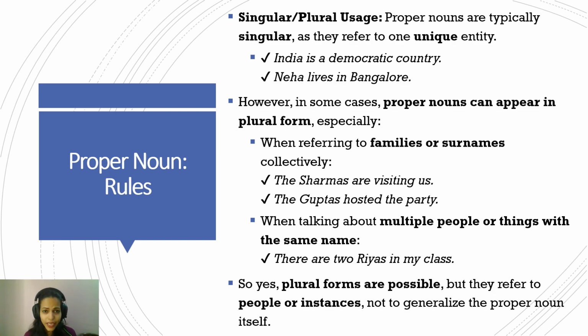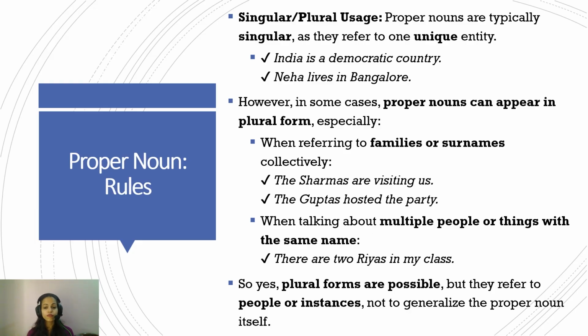While they are pretty much always singular, there are some cases when proper nouns may appear in plural, for example, if they are referring to families or surnames collectively. You might have seen in front of houses nameplates saying the Sharmas or the Guptas. There are statements like "The Sharmas are visiting us" or "The Guptas hosted the party." In this case, they are referring to a group of families. While Gupta itself is a proper noun, Guptas can be used in this specific case.